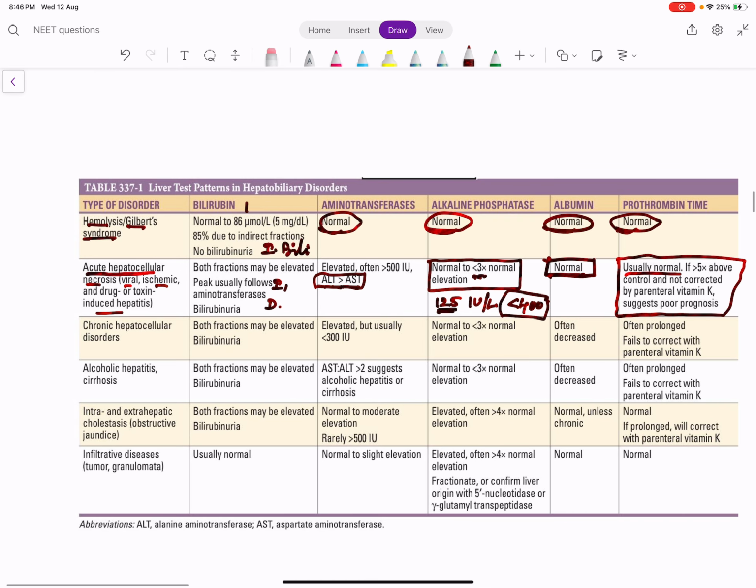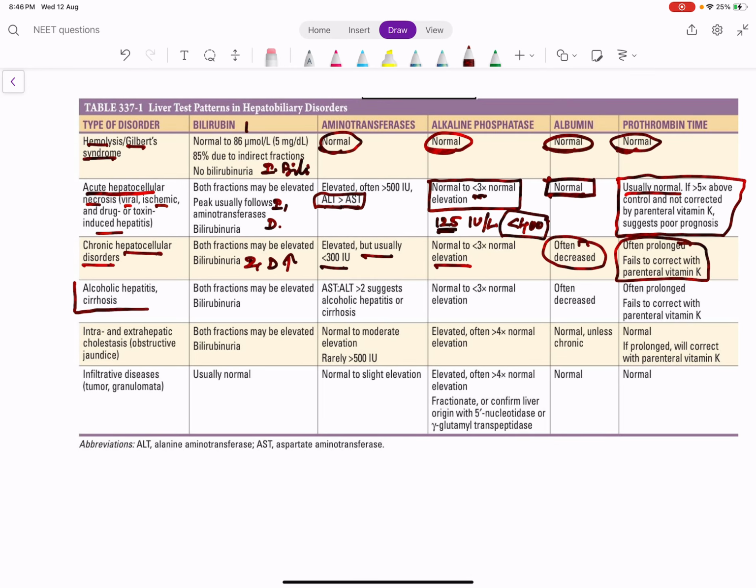Now chronic hepatocellular disorders, again the same thing. Both indirect and direct bilirubin will increase. AST, ALT both rise and ALP will be normal. Albumin is decreased and prothrombin time is prolonged. INR is prolonged.